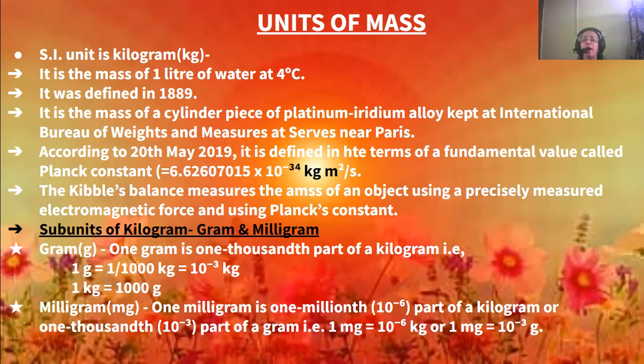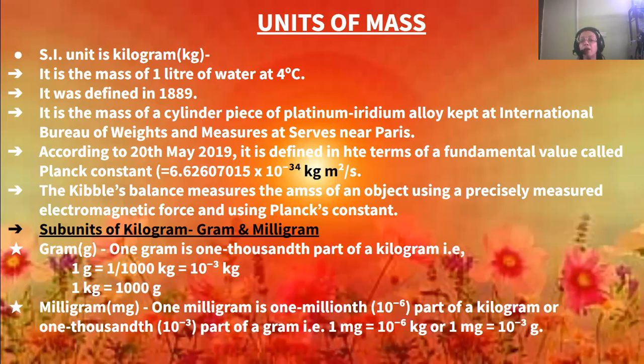Now, the Kibble balance measures the mass of an object using a precisely measured electromagnetic force and using Planck constant. Okay. Now, the subunits of kilograms are gram and milligram. So first, SI unit is kilogram, and the subunits of kilograms are grams and milligrams. These are smaller units than kilogram.